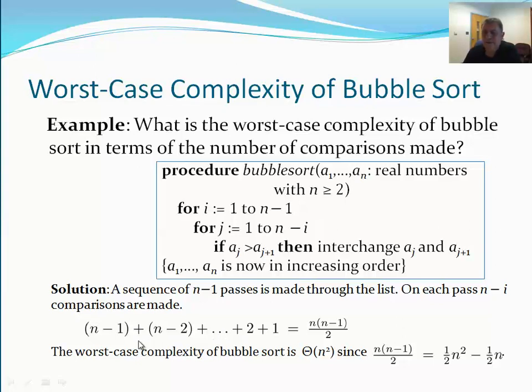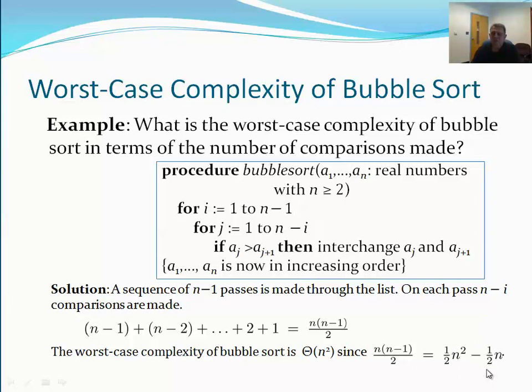For example, 9 plus 8 plus 7 plus 6 plus 5 plus 4 plus 3 plus 2 plus 1 is equal to n times n minus 1 over 2, which means 9 times 8 divided by 2. That's what it means. All right. But in this case, n times n minus 1 is n squared minus n, then we simplify and it becomes n squared over 2 minus n over 2.